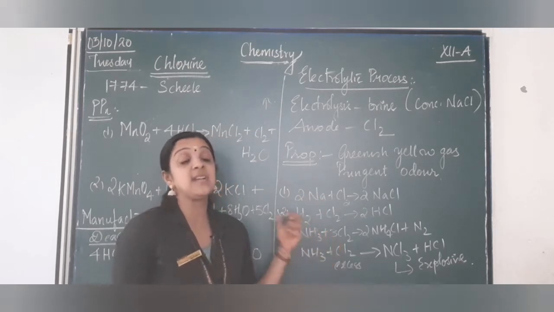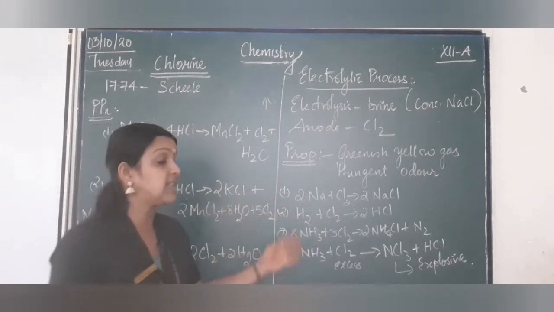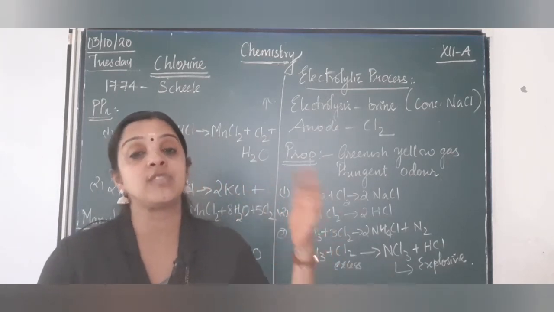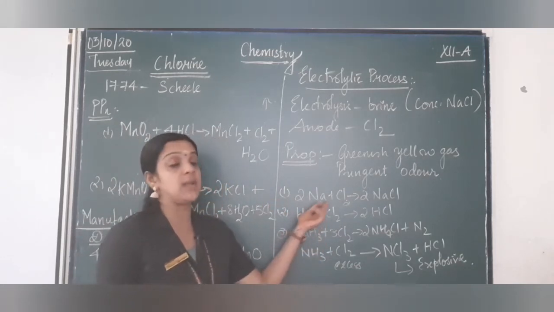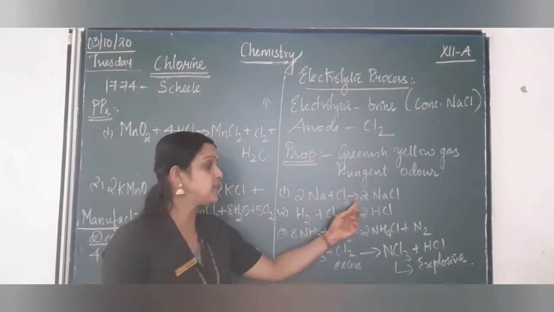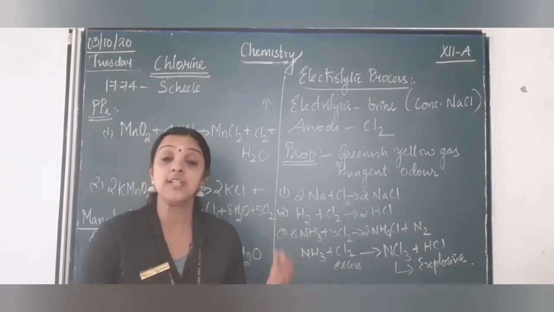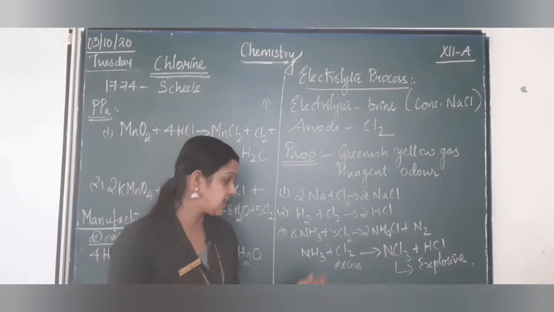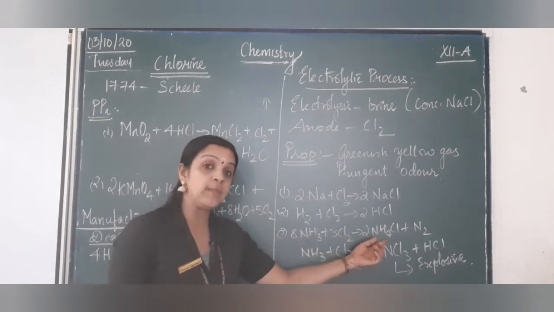Now when we see the reactions of chlorine with different metals and non-metals, they react with hydrogen, they react with ammonia, they also react with sodium hydroxide and calcium hydroxide. Basically, when it reacts with a metal, it forms its metal halides, like sodium combines with chlorine to form sodium chloride. They have greater affinity to react with hydrogen, forming the corresponding hydrogen halides. But when chlorine reacts with ammonia, it forms ammonium chloride.